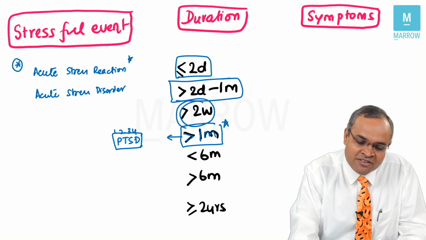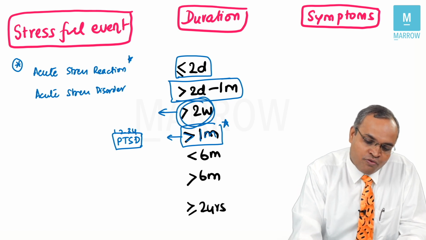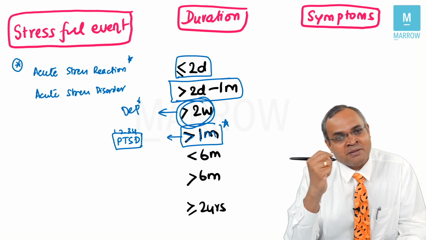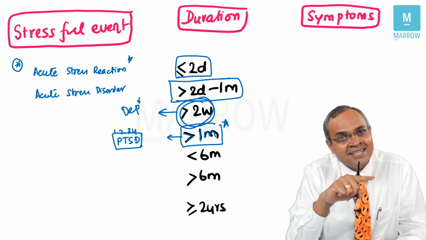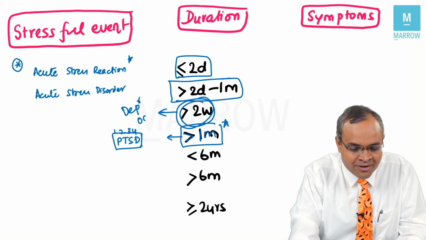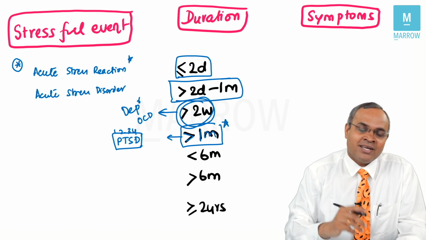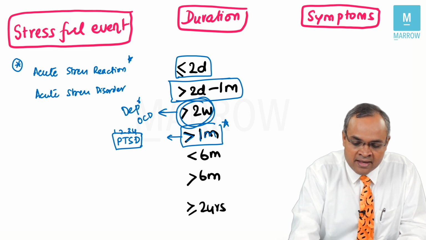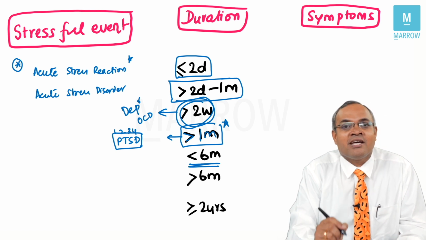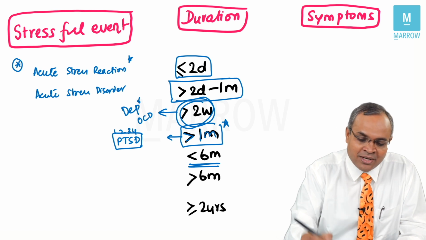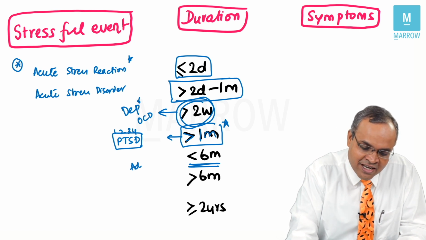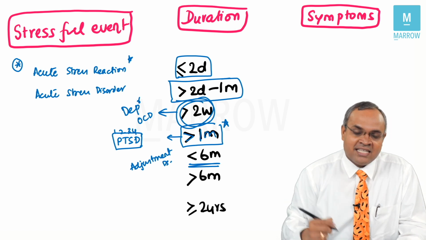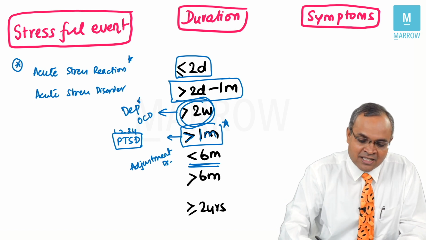What requires 2 weeks of symptoms? Depression, right? Depression requires 2 weeks of symptoms. Do you know OCD? OCD also requires for you to diagnose 2 weeks of symptoms, okay? Which is out of context here, but I'm just telling you because that is also tested in exam. Which is this condition we are talking about, which is less than 6 months duration? As I just mentioned when I was talking to you in the previous slide, adjustment disorder. Adjustment disorder is a condition which lasts less than 6 months time.